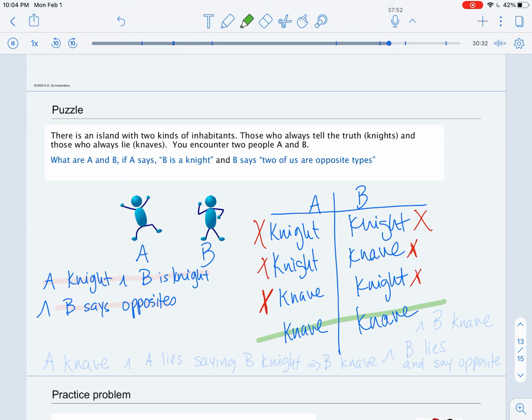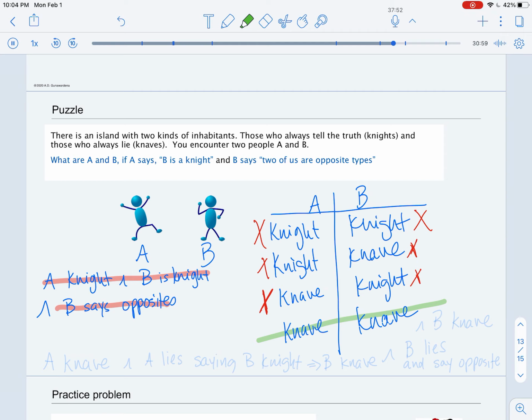So we can tell, okay, this last statement could not be consistent with A being a knight and B being a knight. So that might be a good example of going through this chart and writing the statements that would have to be consistent in order for this scenario to be true.